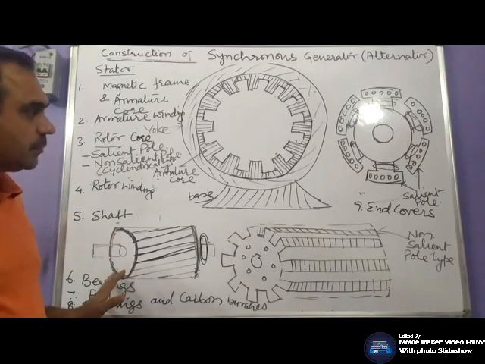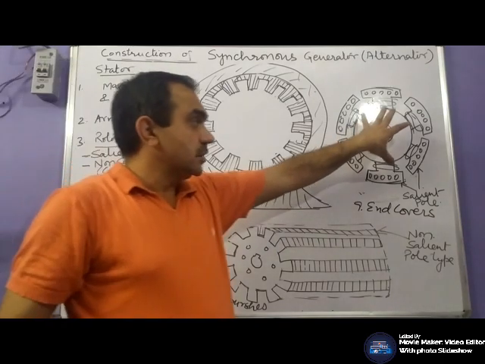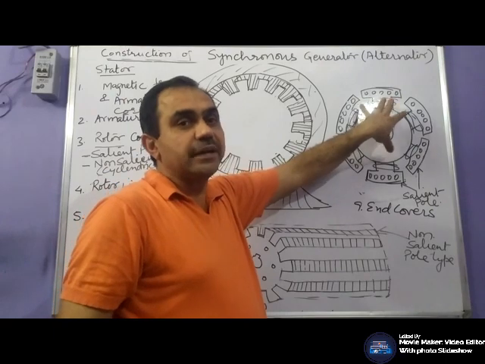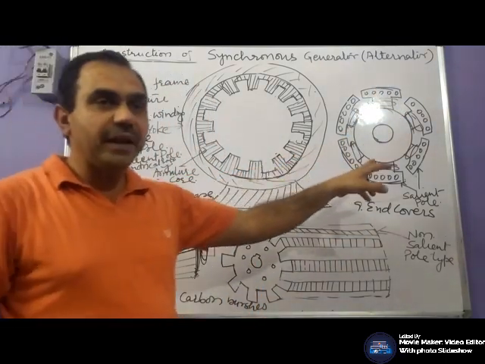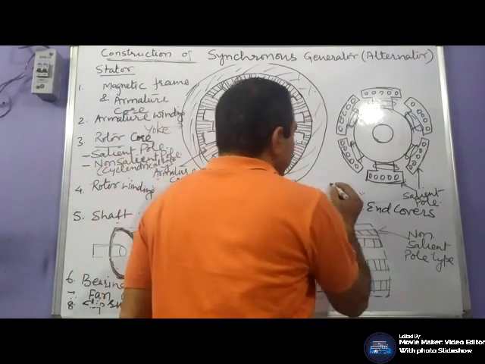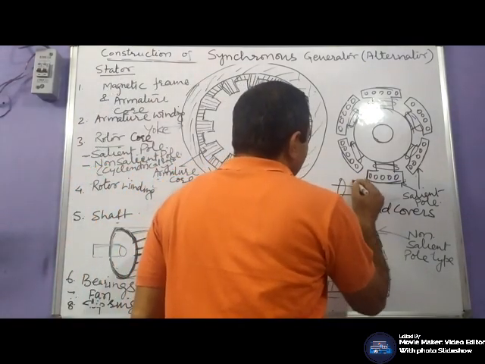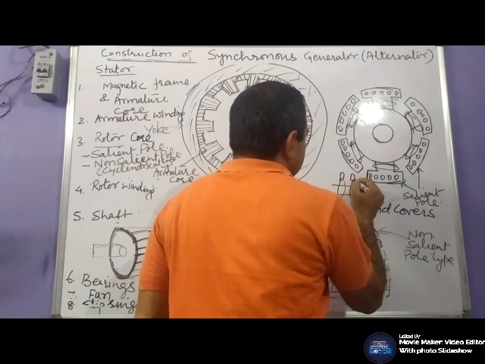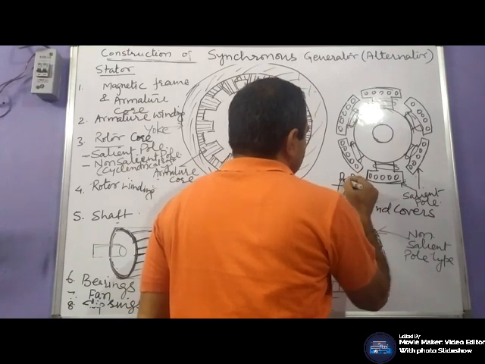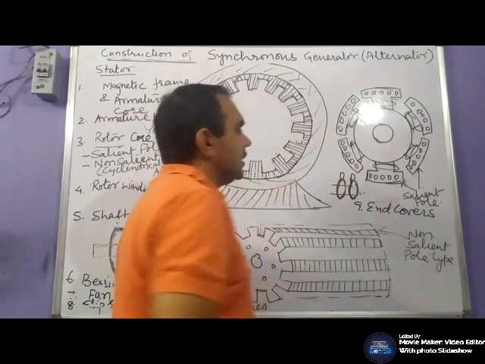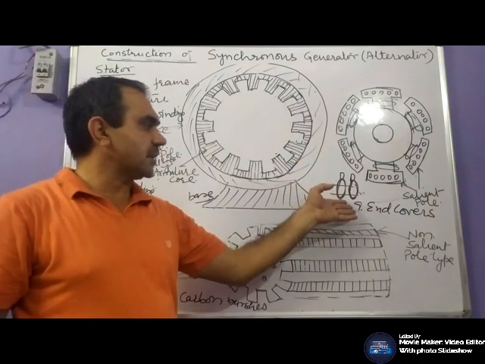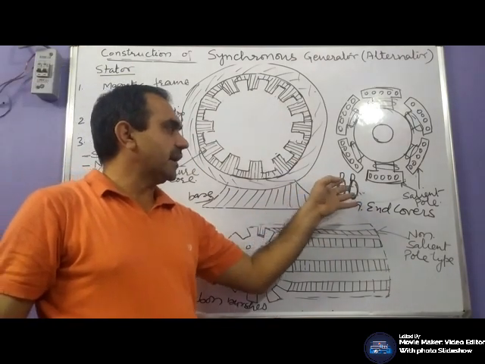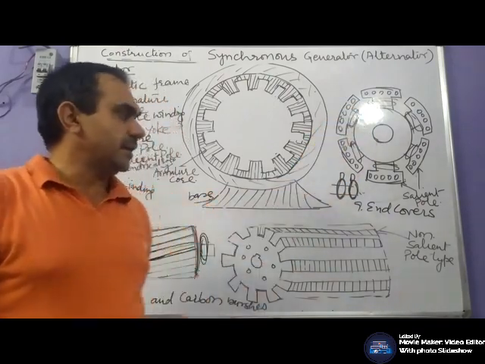How many slip rings would be used? Here on the rotor side, we place the field winding, and the field winding is supplied by DC supply. So here we would require only 2 slip rings and 2 carbon brushes to make connection of the field winding with the external stationary circuit, by which you can provide the DC supply to the field winding.